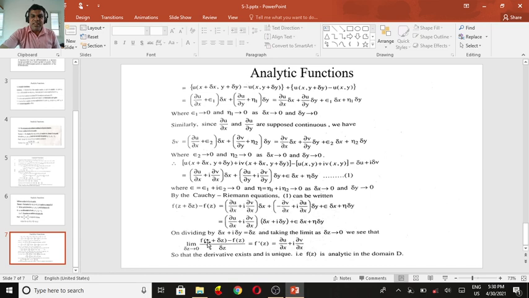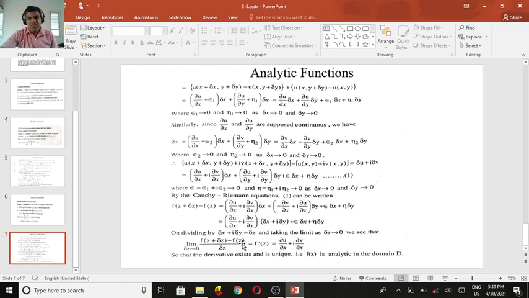By taking the limit δz tends to 0, we see that the limit of (f(z + δz) minus f(z)) divided by δz comes to the definition of the derivative. Dividing throughout by δz and simultaneously applying the limit δz tends to 0, this means the derivative of f(z) equals, on the right-hand side, ∂u/∂x + i ∂v/∂x, so that the derivative exists and is unique.